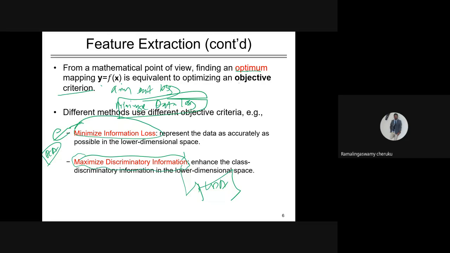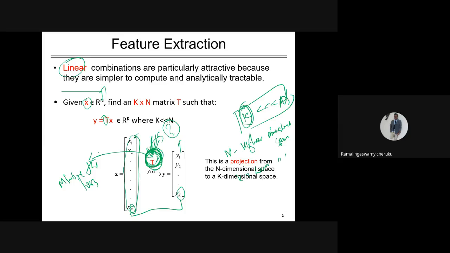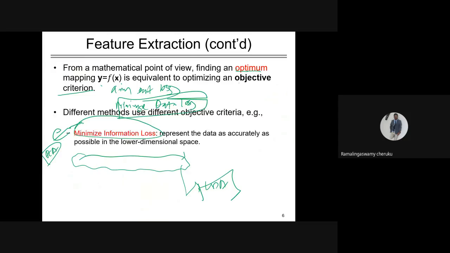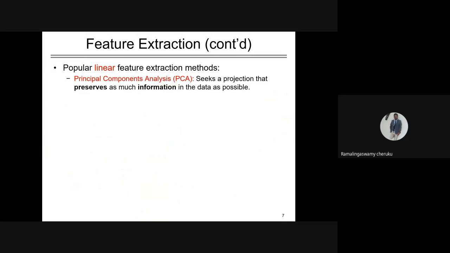What is the idea of this principle? To minimize or maximize the objective function. You have to choose a transformative function such that it either minimizes the loss or maximizes the discriminatory information, like PCA and LDA. The popular linear feature extraction method, principal component analysis, seeks a projection that preserves as much information in the data as possible. It means it will minimize the loss. That is the principle.